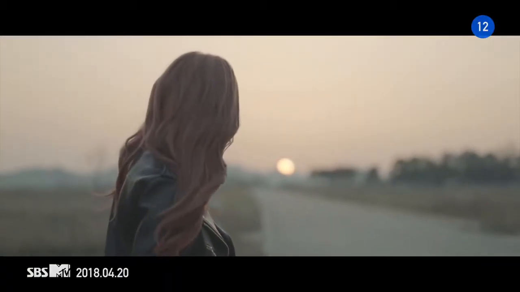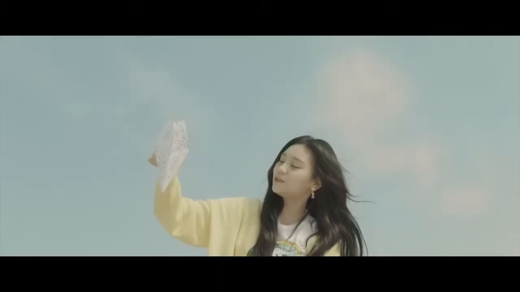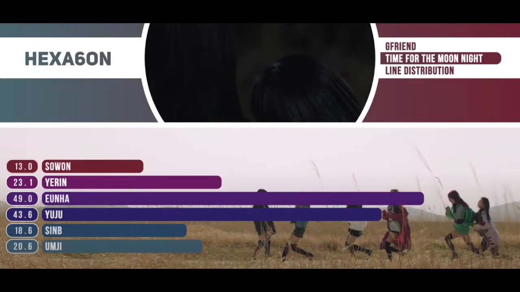Our next song that we will be using to compare the line distributions is from their 6th mini album, Time for the Moon Night. We can see right away in the graphs that this is the first time Yuju, our main vocal, is not first place. Instead, Eunha, our lead vocal, has a 5-second difference with Yuju taking the first place throne.